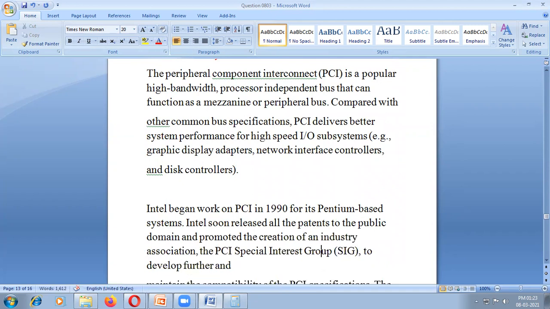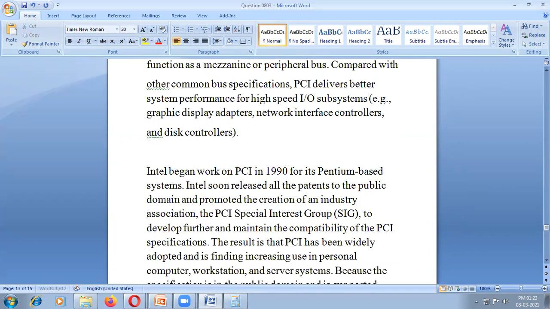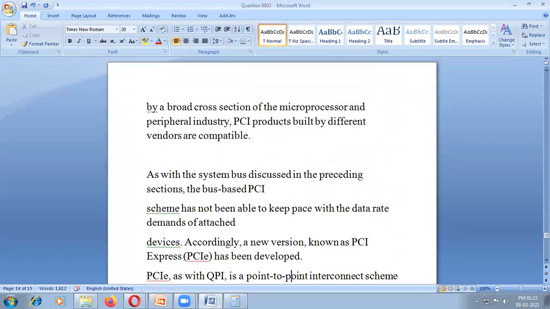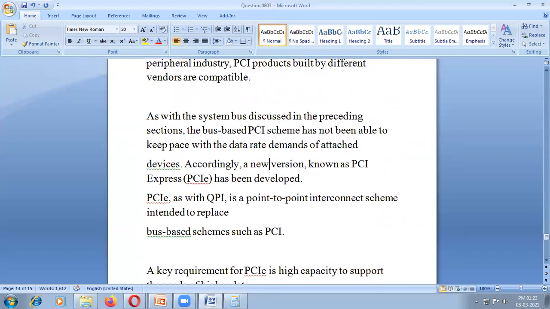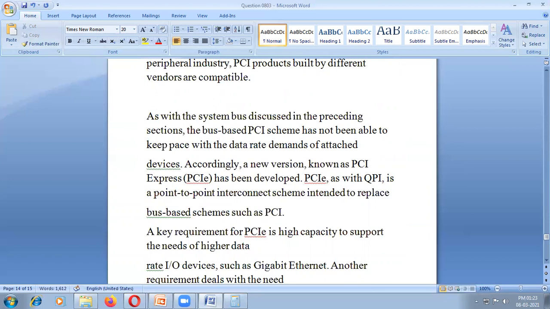But it is a very old technology. QPI is a new one. PCI is very old, but the most familiar technology we are using for transferring data. PCI and QPI for interconnection.